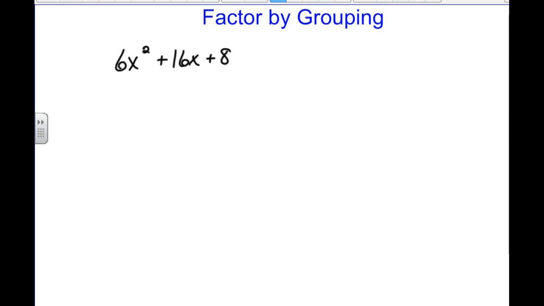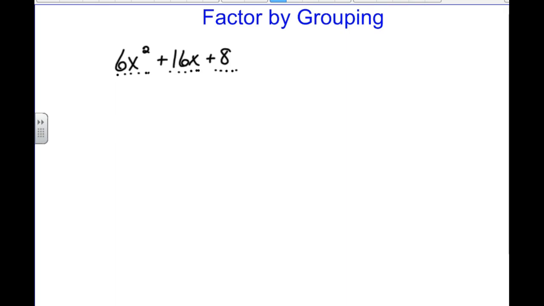And if you recall our checklist of general things to do, number 1 is to check for greatest common factors. We need to look at each of these 3 terms and determine if they have anything in common.